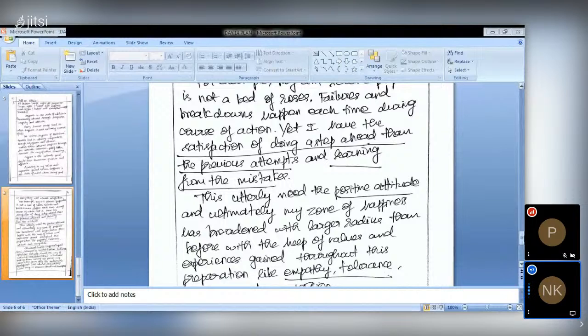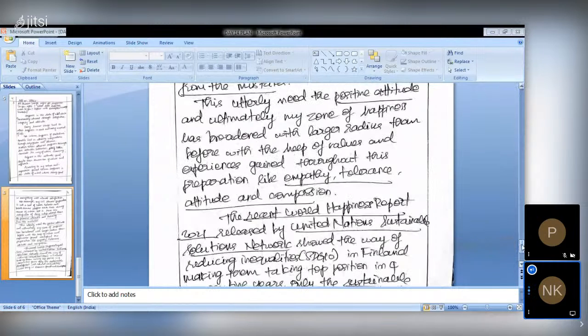Learning from the mistakes, I will try to rectify the error, and I will ultimately get happiness in that. I have given the journey here, because civil service preparation itself gives me the attitude of seeing the positive in everything, and it paves the way for other values like empathy, tolerance, integrity, attitude, and compassion. So I have given my example. You can write any example. I have just given my own experience while preparing for the civil service examination.